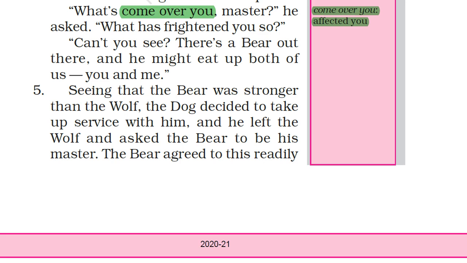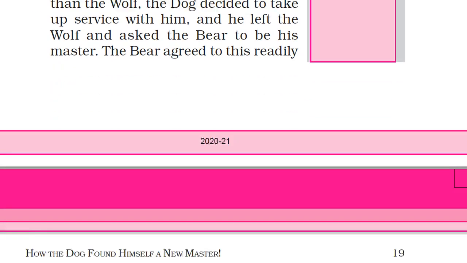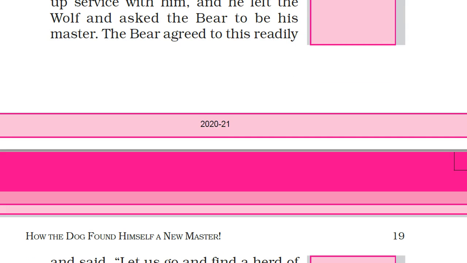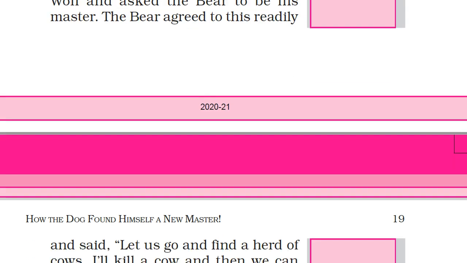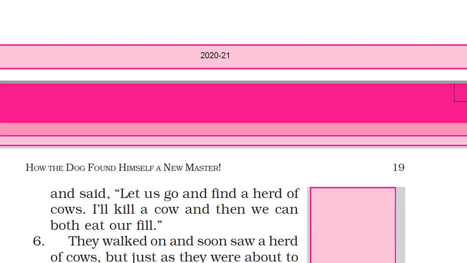The dog decided to take up service with him. So now dog wants to be servant of that bear, and he left the wolf. So he left the wolf and asked that bear, "Can you be my master?" Somewhat like that he asked. Then the bear agreed to this readily. That bear agrees with that. Okay, you can be my servant. Like that way, he replied, "Let us go and find a herd of cows."